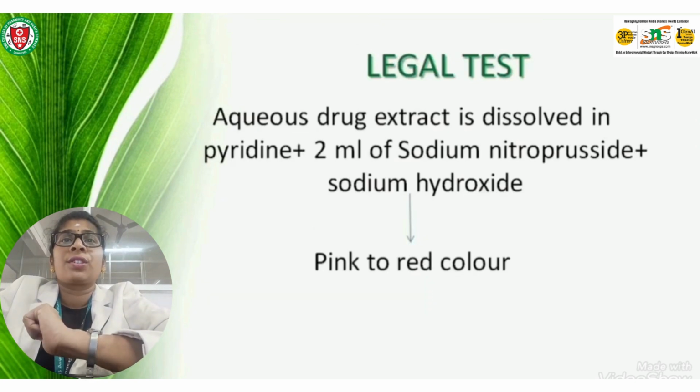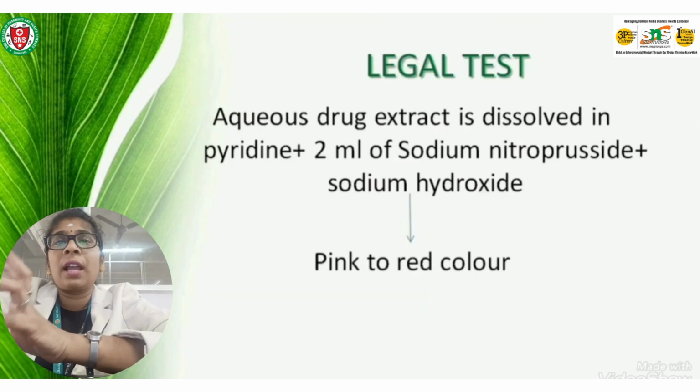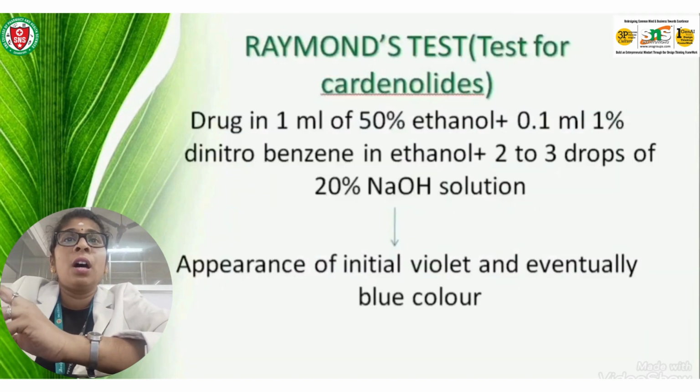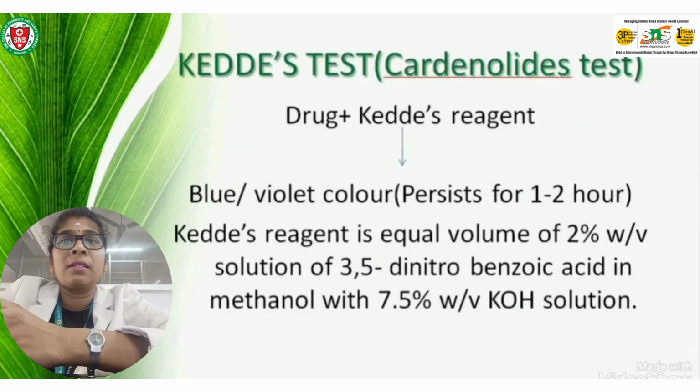And coming to the identification tests, each class of glycosides has its own chemical test to find out the glycoside part present in the compound. For anthraquinone glycosides, there are the Borntrager test and the modified Borntrager test. One gram of drug is added to 5 to 10 ml of dilute HCl and boiled in a water bath for about 10 minutes, and the filtrate is allowed to react with CCl4 and benzene.